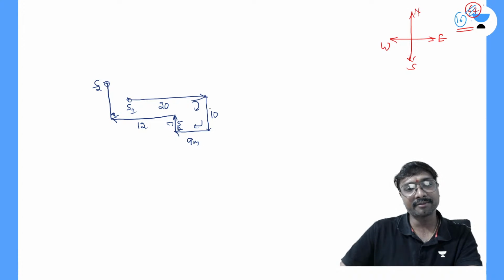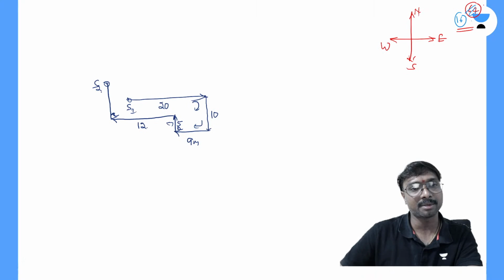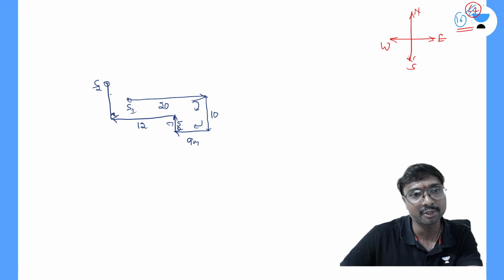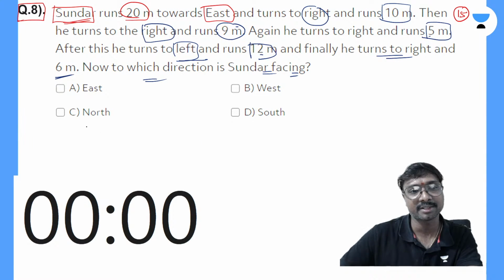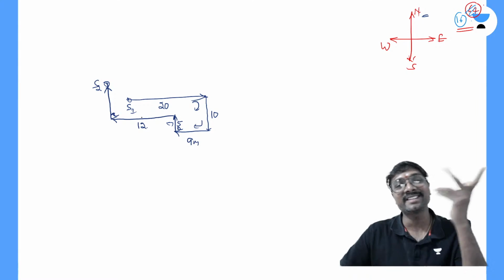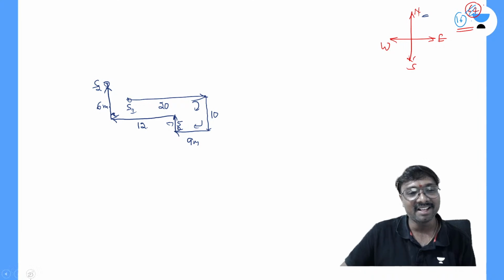So this is 10 meters, beyond that 10 meters, so 5 meters means 1 meter extra. Now in which direction is Sundar facing, if you just observe the S2 position? He is facing in this north direction, the upward direction, you can say. Actually, when they ask the distance, that is critical, right? So that will become the critical question. How can you calculate this distance?